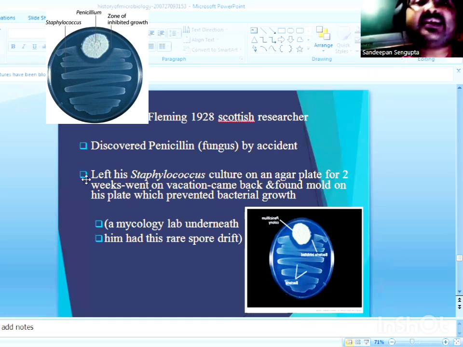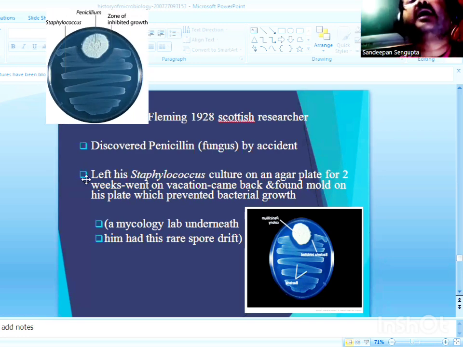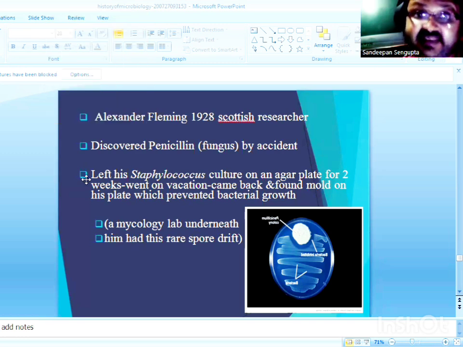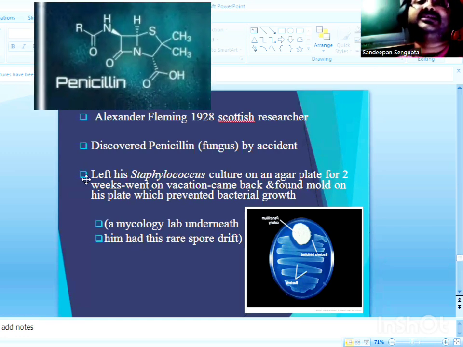So he isolated the extract from the mold Penicillium notatum, and he discovered a compound called penicillin. So this was the first antibiotic, accidentally discovered by Alexander Fleming in 1929.